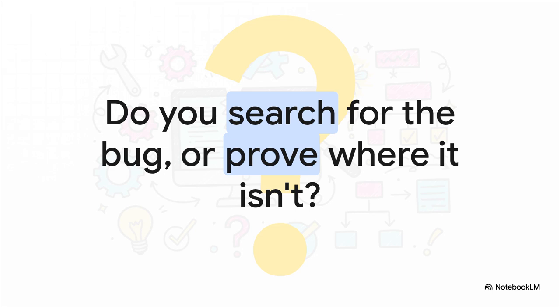So I'll leave you with this final thought to chew on. The next time your code breaks, I want you to reframe the problem. Don't just ask, where is the bug? Instead, ask yourself, how can I prove with 100% certainty where the bug isn't? Because when you start systematically eliminating all the places the bug can't be, you'll find it's not just hiding, it's the only place left to look.